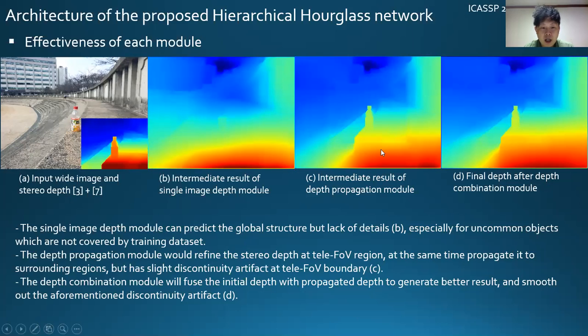Figure C is an intermediate result of our depth propagation module. It would refine the stereo depth at the tele-FoV region and at the same time propagate it to the surrounding region, but has a slight discontinuity artifact at the tele-FoV boundary. Figure D is our final depth output after the depth combination module. It fuses the initial depth with the propagated depth to generate better results and smooth out the aforementioned discontinuity artifact.